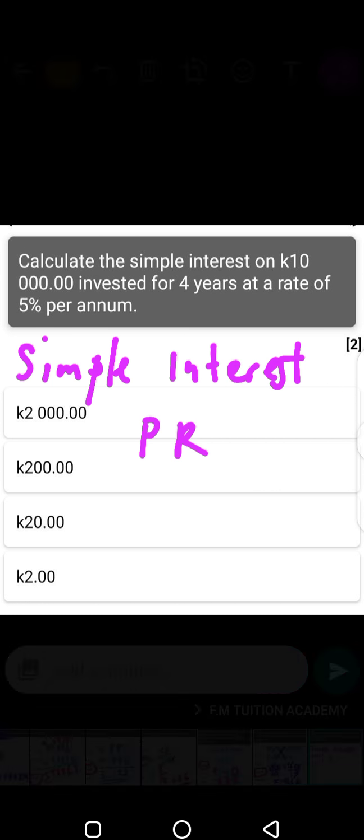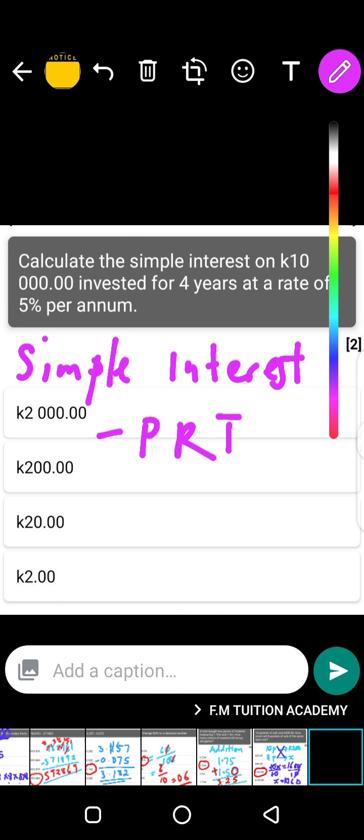PRT. Okay, simple interest is equal to PRT. Remember what I said concerning PRT, yeah? P means the money put. How much money was put? You can see it. It's 10,000 here. There's 10 there, and then there are 3 zeros there.